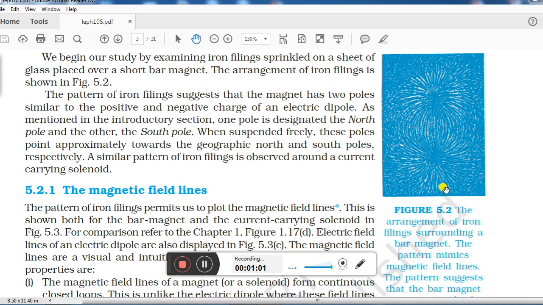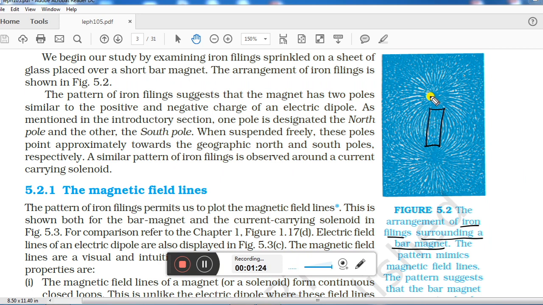In this figure what they have shown is how iron filings distributed themselves or arranged themselves when they were thrown near a bar magnet. So what was present here? A bar magnet was present and iron filings means powder of iron material.